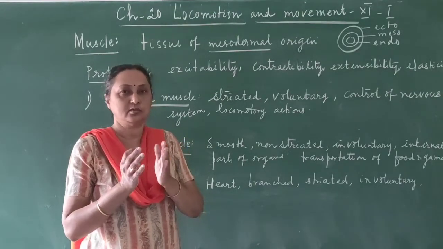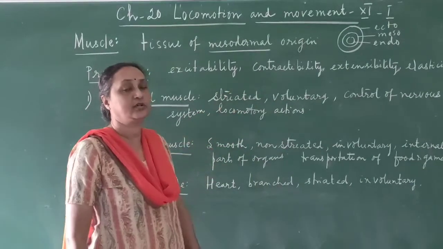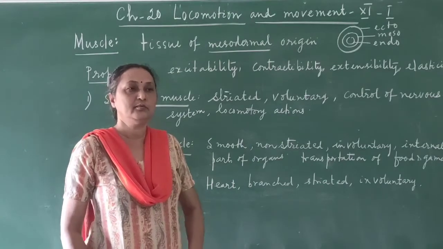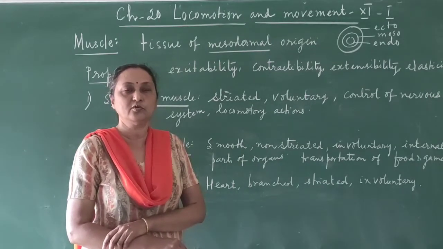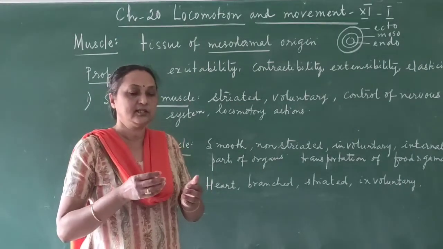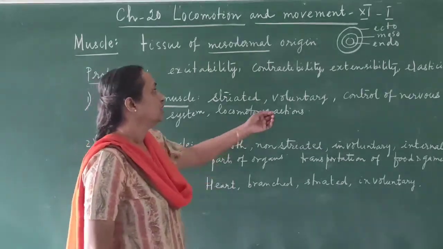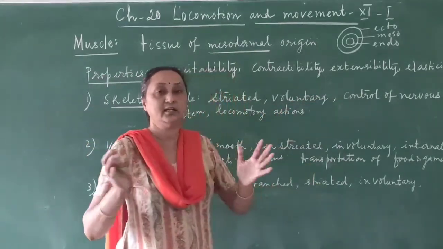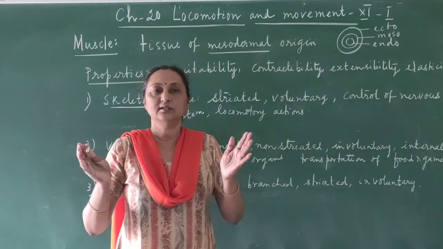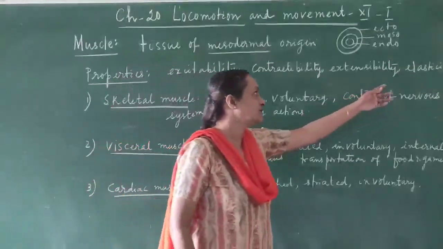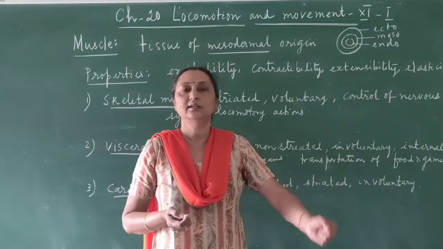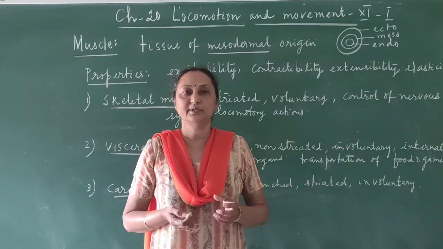the size is reduced. And with the help of contractility only, the muscles can move, because the muscles are connected to bone, and the bone is rigid and strong, so it cannot move on its own. So when the muscle contracts, there is a movement of the bone also. Then extensibility means it can extend. Either it can contract, the size is reduced, or when it extends, the size is enlarged. And elasticity means when you are pulling the muscles, they do not break. Why? Because they have elasticity.